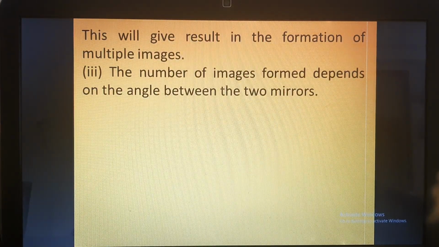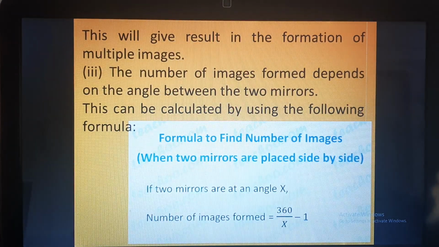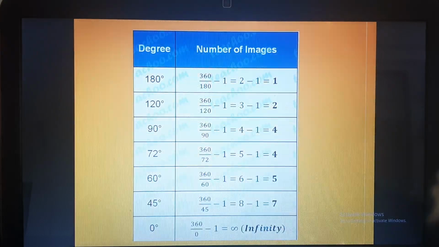The number of images formed depends upon the angle between the two mirrors. We are talking about multiple images, that means two or more than two images can be formed. How many images will be formed depends upon the angle between the two mirrors. This can be calculated by using a formula. If two mirrors are at an angle x, the number of images formed will be 360 degrees upon x, minus 1.